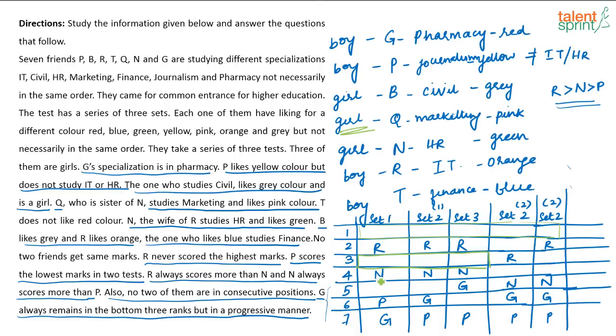So obviously N is coming in the fifth position here, right? In these two cases, N is coming in the fifth position, and it is said that Q and T should be in alternate position. So where can Q and T be? QT can be here, correct? Similarly, if this was the case, QT will come here.